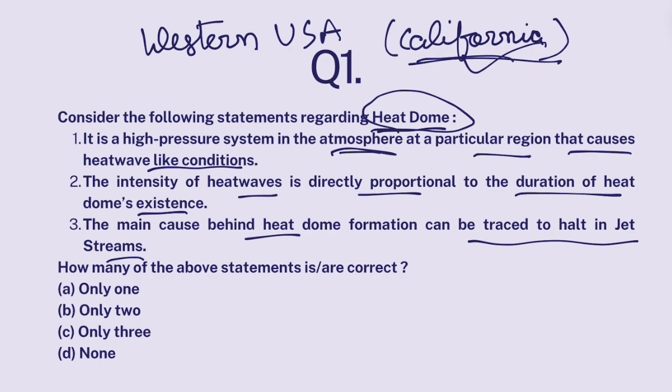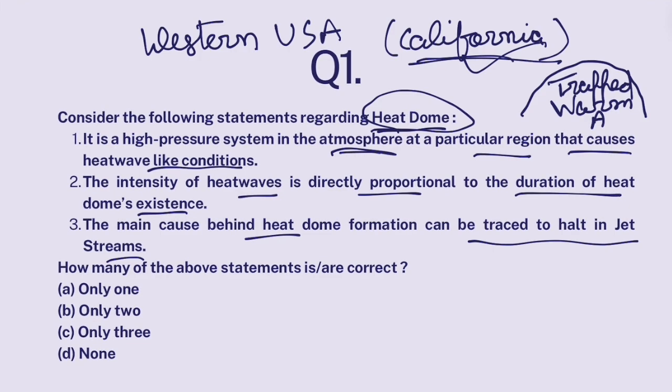Okay, so it's like a glass lid placed over California. It's like California is surrounded by a glass lid which has trapped warm air. So warm air is trapped inside California because of a high pressure system which is not allowing warm air to rise up. Now, had there been no heat dome, then warm air would have risen up.